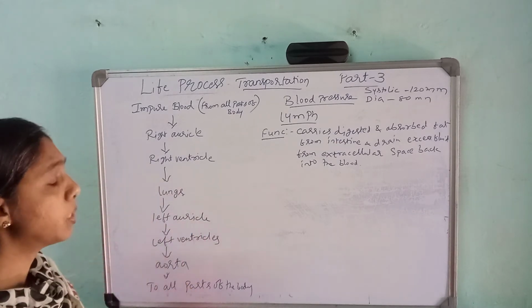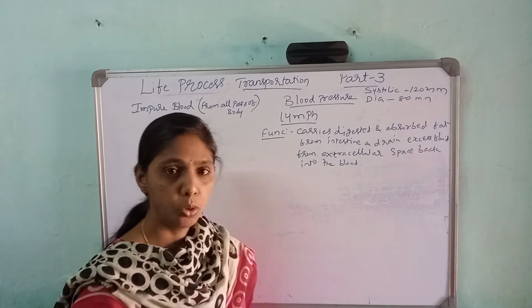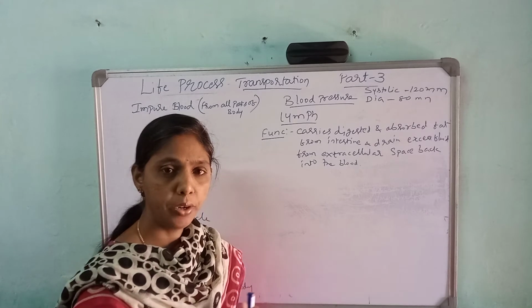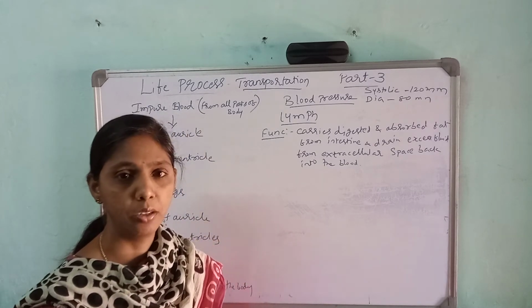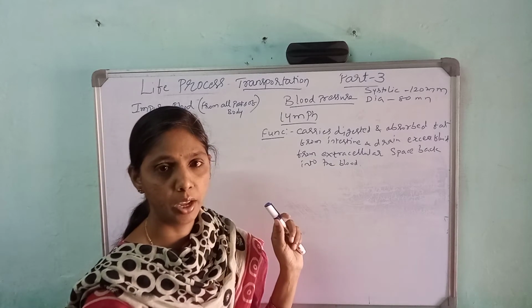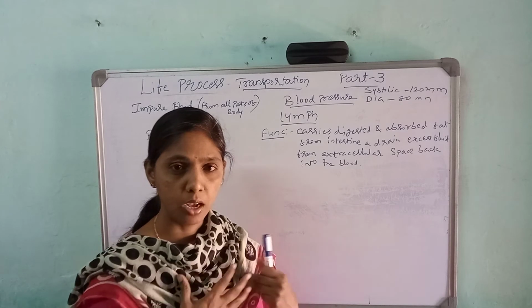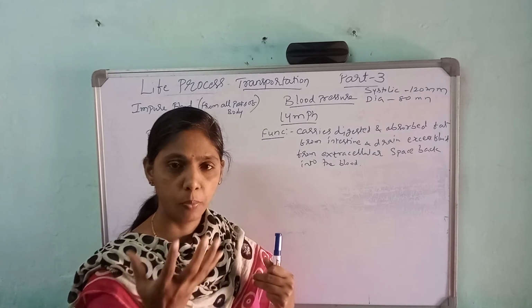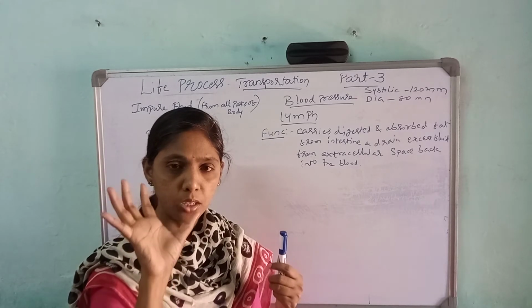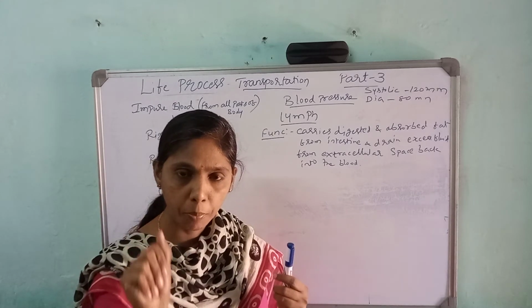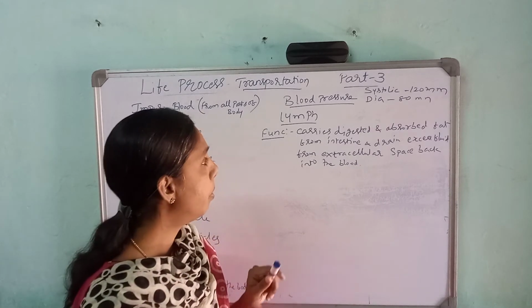Now let us pass on to blood pressure. They have given about blood pressure, BP. It is measured with the help of the sphygmomanometer. It is an instrument to measure the blood pressure. Here you can see the systolic pressure and diastolic pressure. The systolic pressure should be 120 mm of Hg, and the diastolic will be 80 mm of Hg.